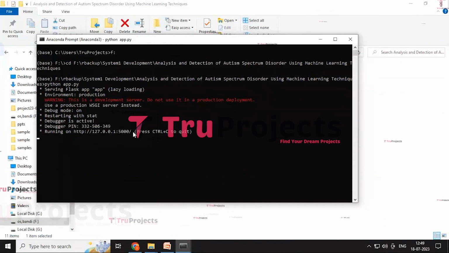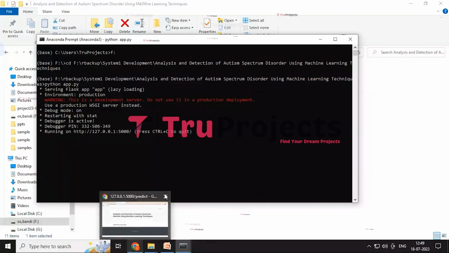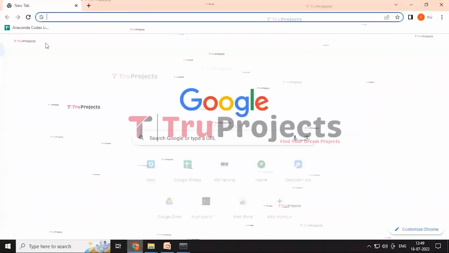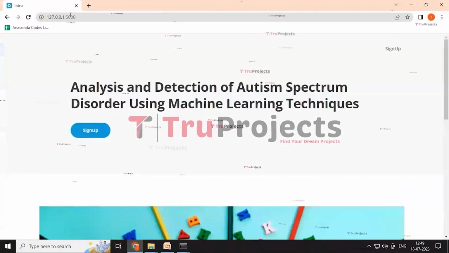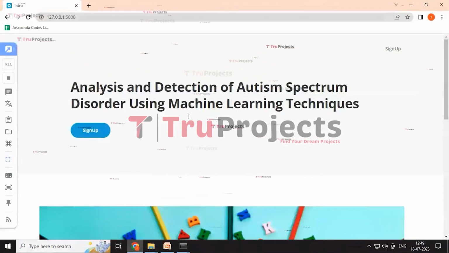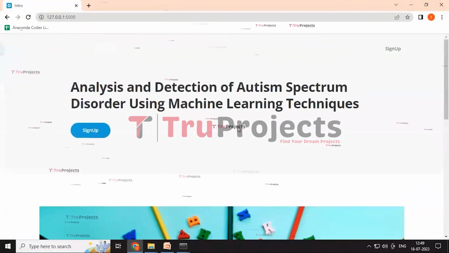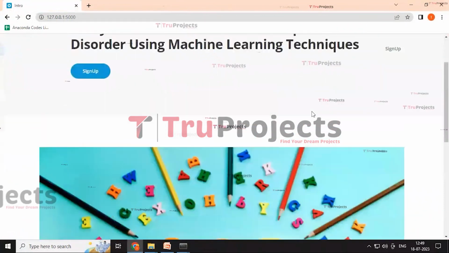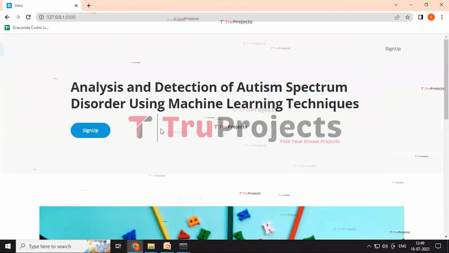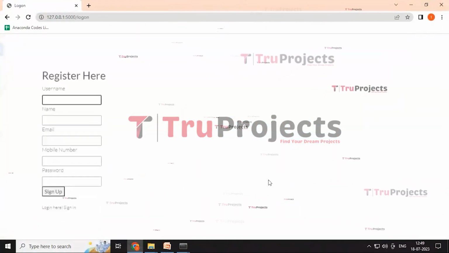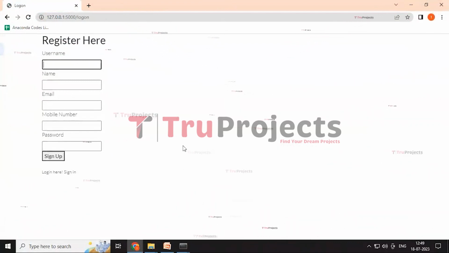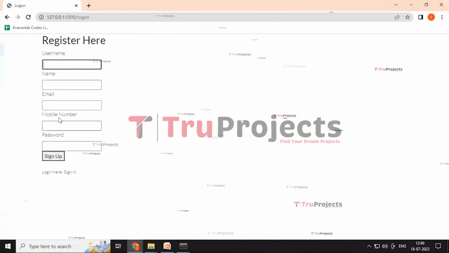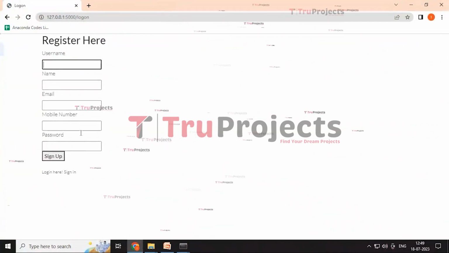And I prefer to use Chrome. Opening Chrome, pasting this and clicking on the enter button, we are redirected to the home page, which contains the title of the project and a sign up button. Clicking on the sign up button, it redirects to the registration page, which contains the necessary details that need to be provided to create the account.